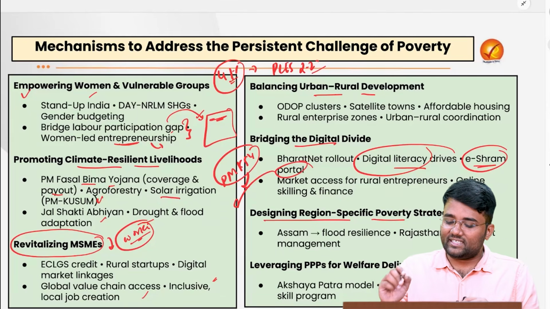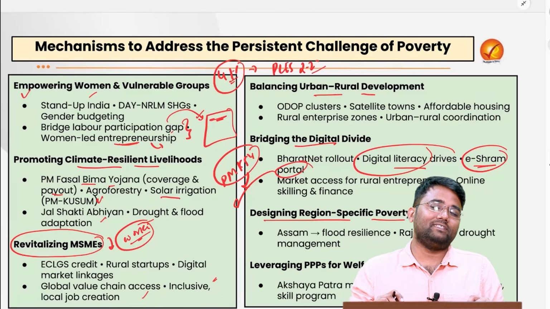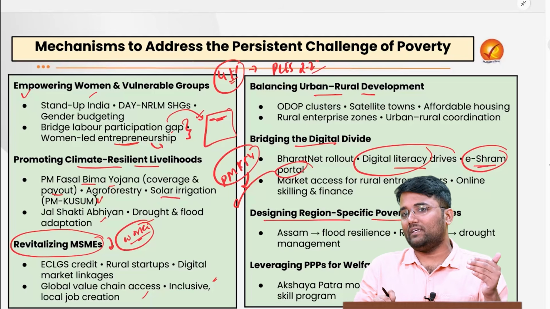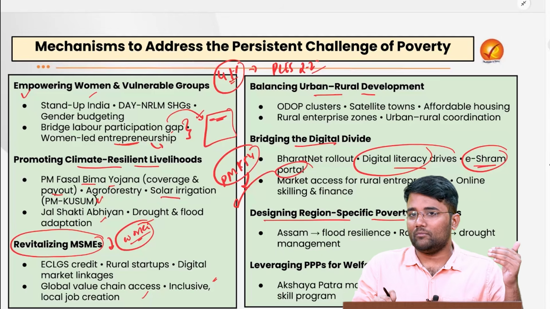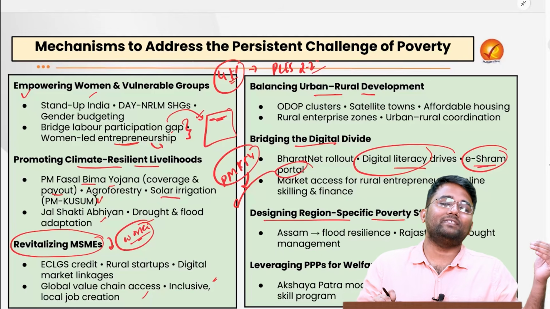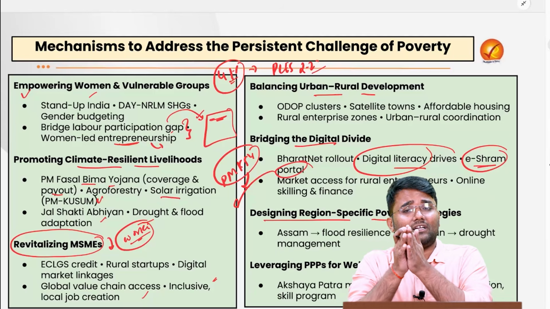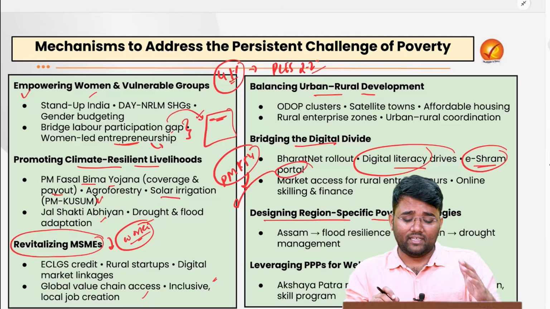Also, we can design region-specific poverty strategies. For example, every year Bihar is battling with floods coming from the Koshi river, or Assam, which is again battling with floods. So we can make plans according to the needs of that area.